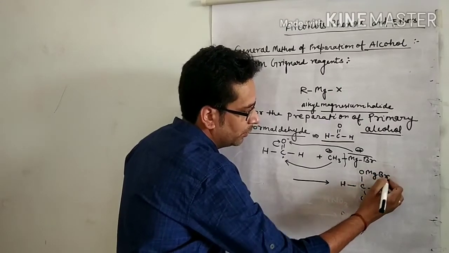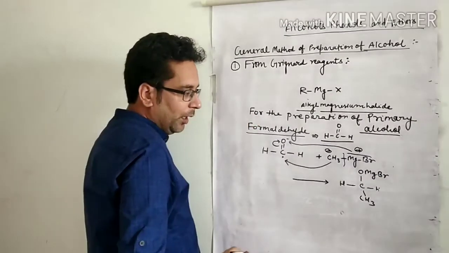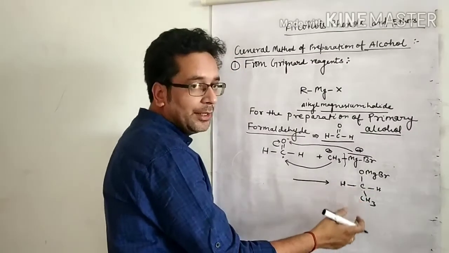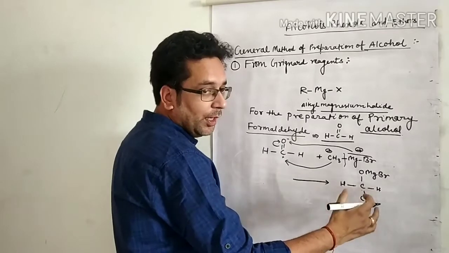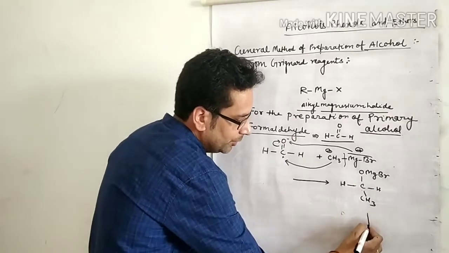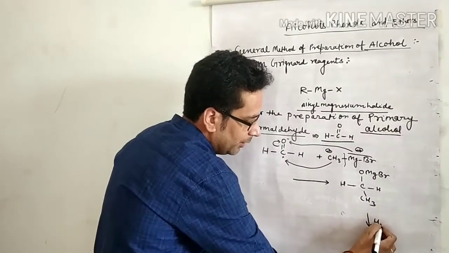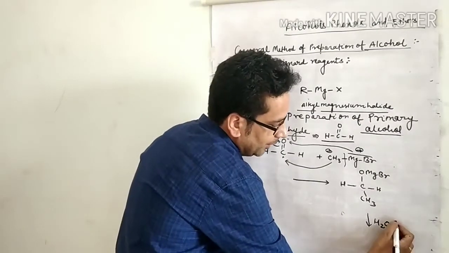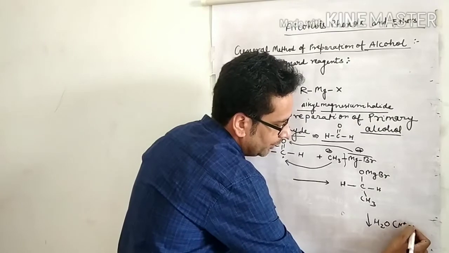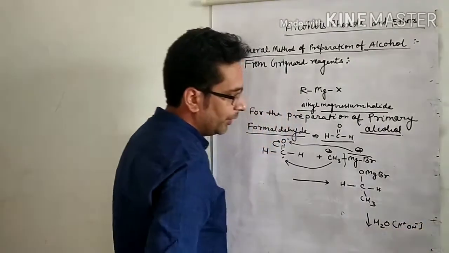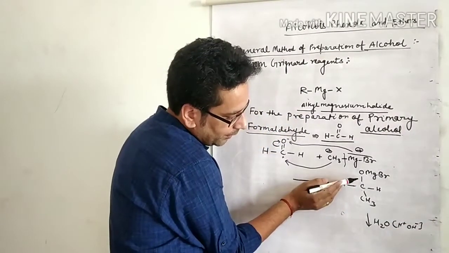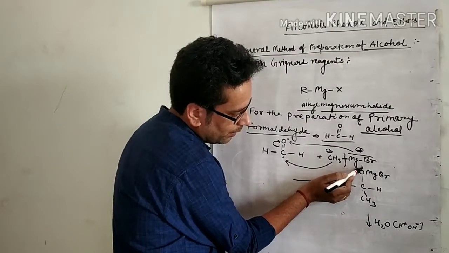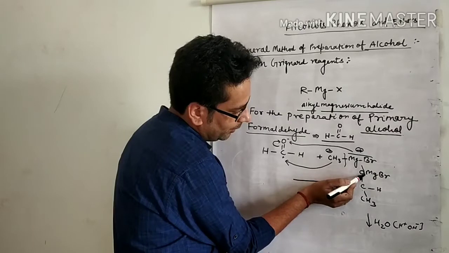Now after this, on hydrolysis. Hydrolysis means reaction with water. Now we can write water as H plus and OH minus. In this case, this bond dissociates when it reacts with water.